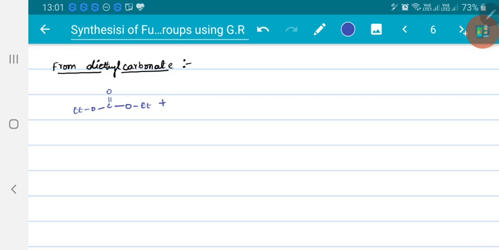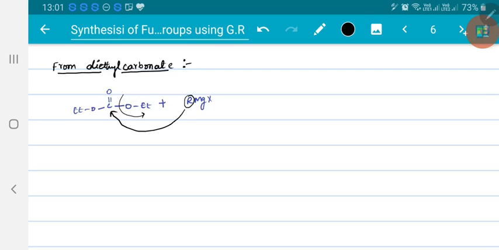Now if this is allowed to react with Grignard reagent, what happens? First R minus will attack the carbonyl system. This bond will shift and come back, making one ethoxide group leave. Again the second alkyl group will attack, making the second ethoxide leave.